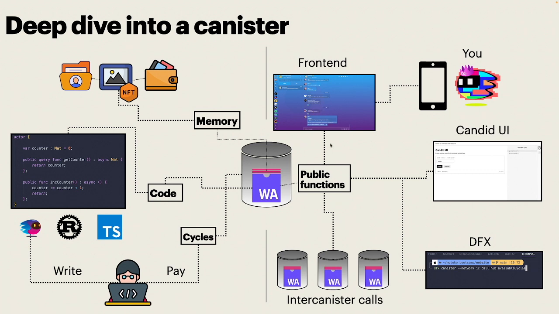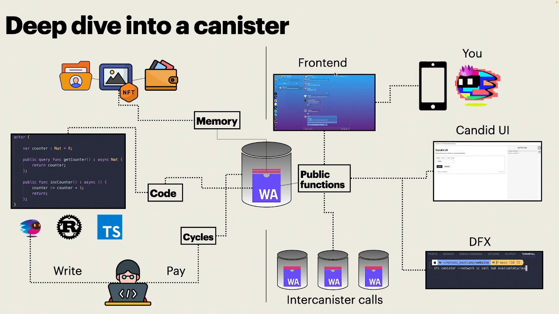Those public functions can be called from different places. Actually, any canister on the internet computer can call other public functions of other canisters through intercanister calls. Also, developers can use something called dfx, which is a command line tool that we will use during Motoko Bootcamp, to call any public function of any canister on the internet computer. The Candid UI is a specific interface that is generated automatically and contains a list of all the public functions of a canister. This Candid UI can also be used to call those public functions.